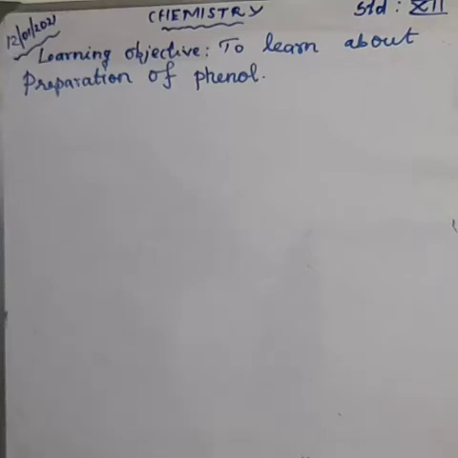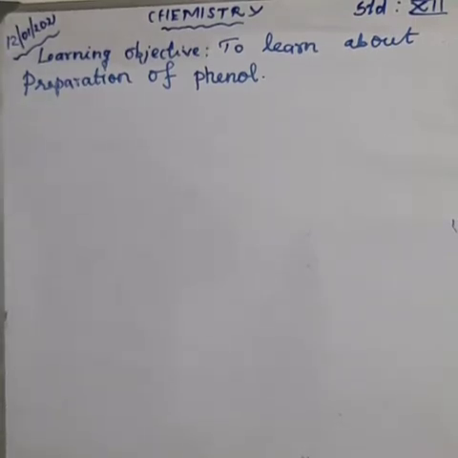In the previous video I told you about the benzene ring, whose formula is C6H6. The carbon bearing the OH group is sp2 hybridized. One word question. The carbon bearing the OH group is sp2 hybridized. Clear?